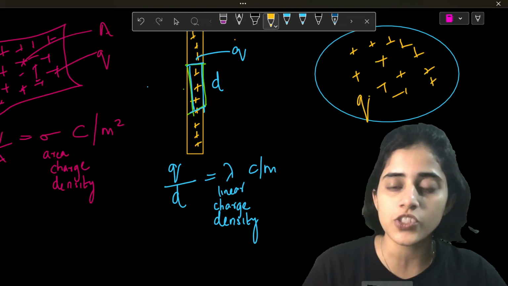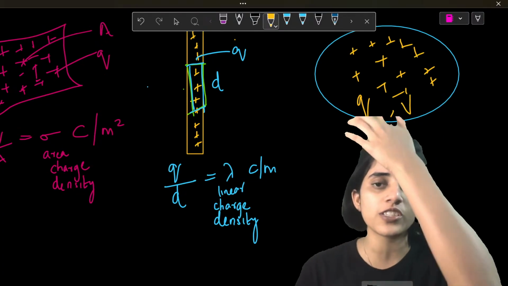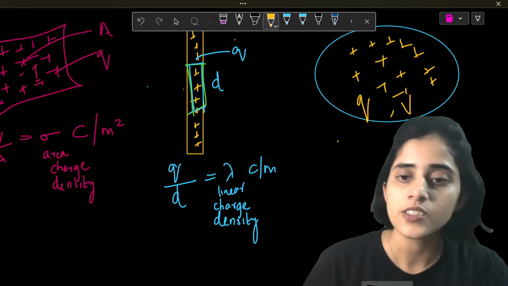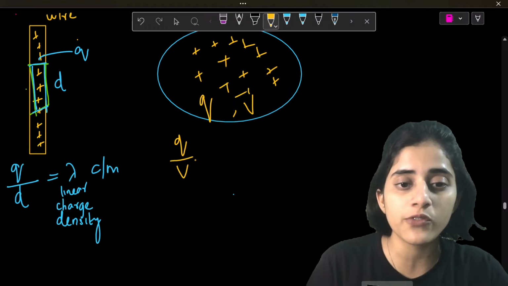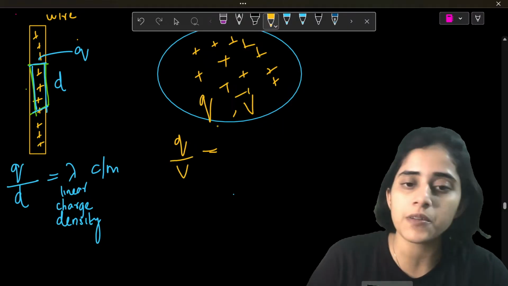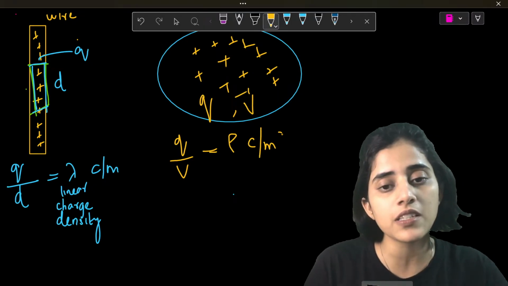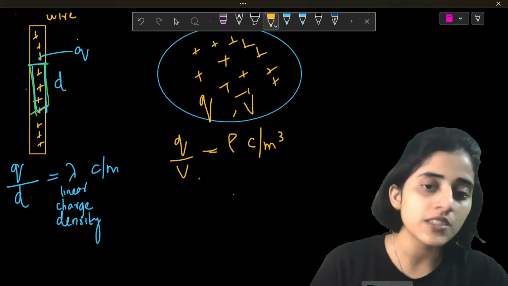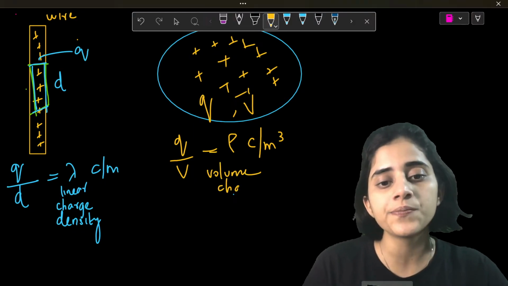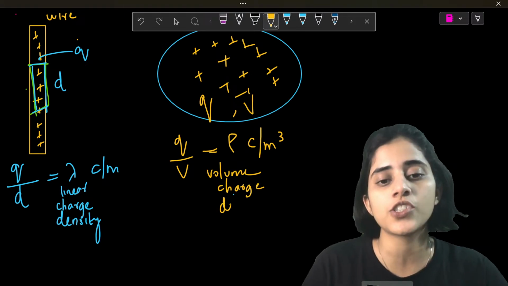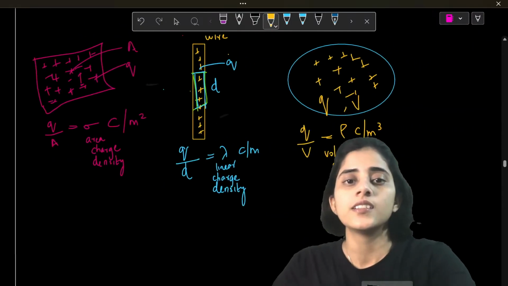And Q is the charge. V is the volume of the sphere. Okay, this is a sphere. I can't draw a sphere, so I just put it as a circle. So if I do Q by V, I can represent this as another alphabet sigma, coulomb divided by meter cube, because it's volume. So this is going to be equal to volume charge density. Yes.